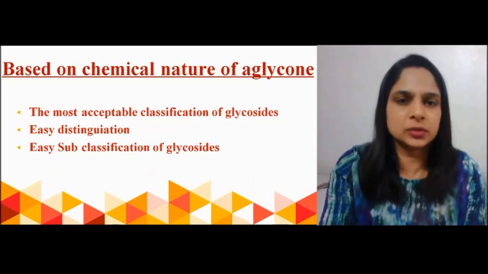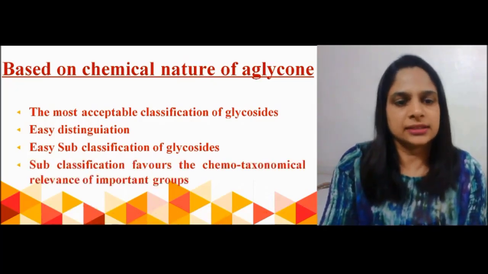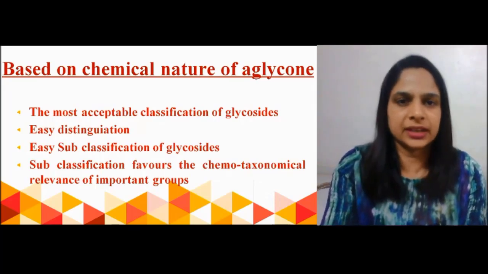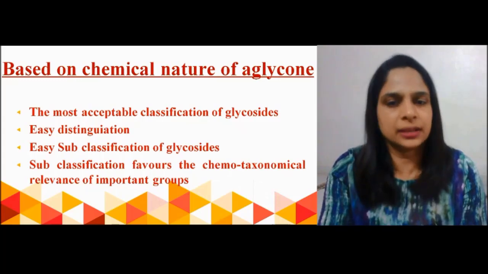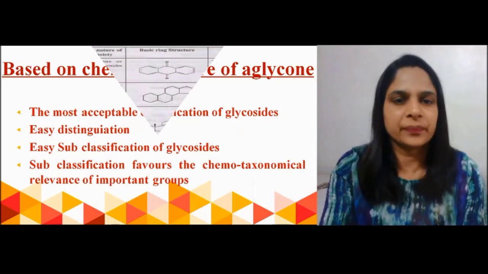They are easy to subclassify because of their specific chemical nature, and the subclassification favors another type of classification, which is chemotaxonomical classification. You will study the chemotaxonomical classification in detail in another chapter.